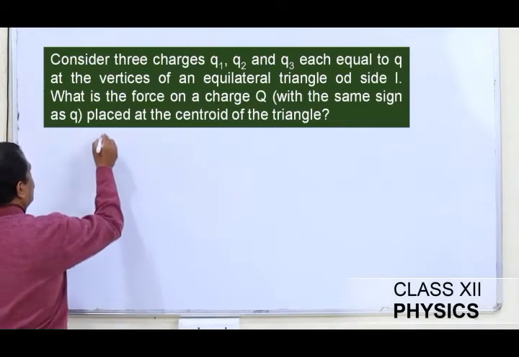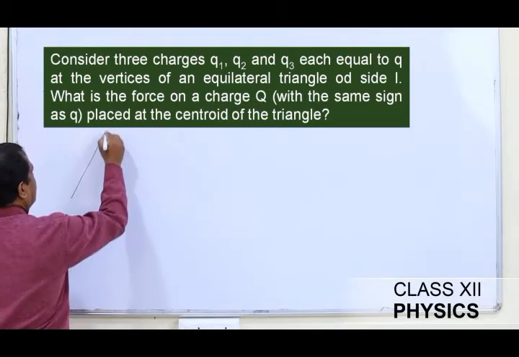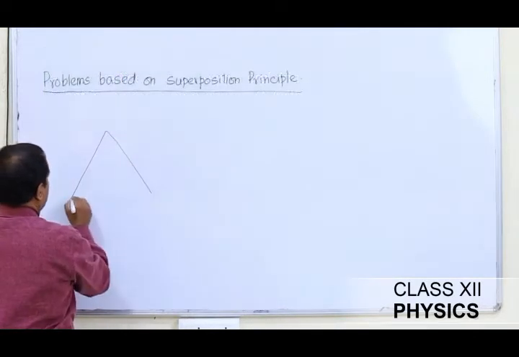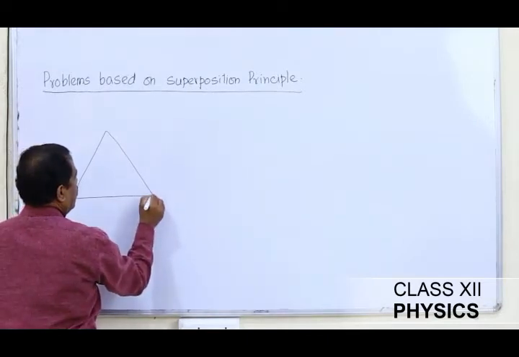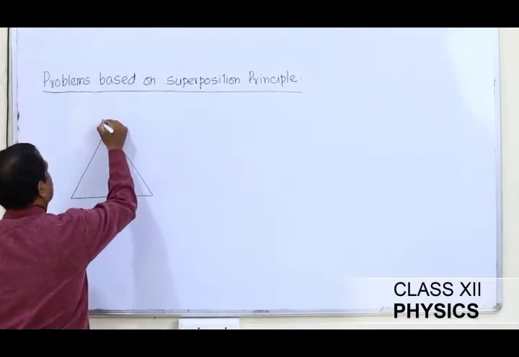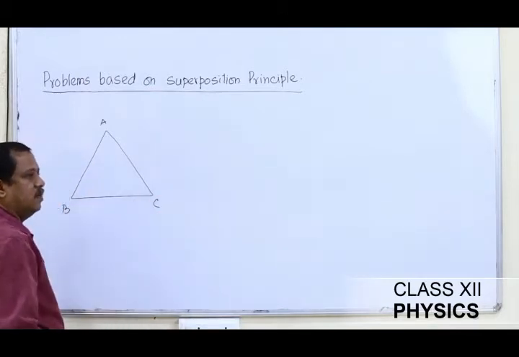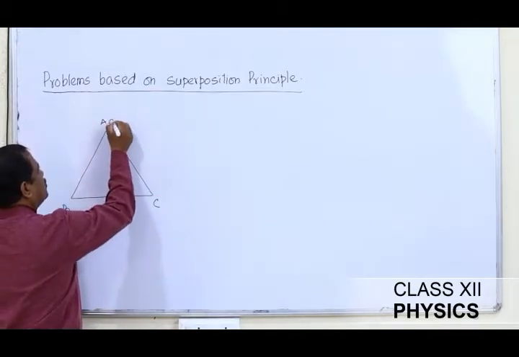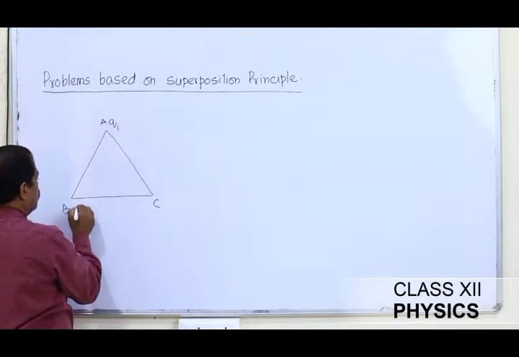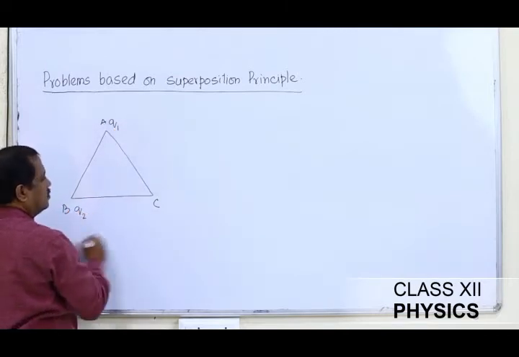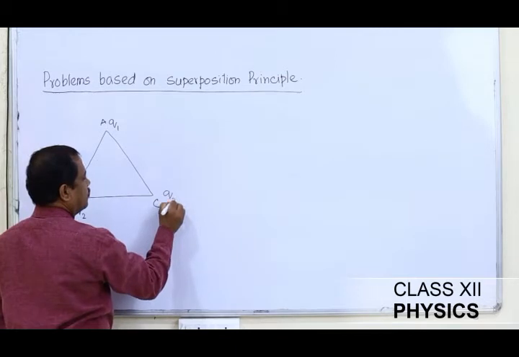I said I have an equilateral triangle. Let me say this is vertex A, this is B, and this is C. Charge Q1 is placed at this vertex, Q2 is placed at this vertex, and Q3 here.